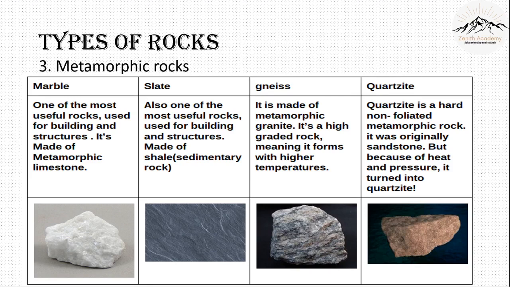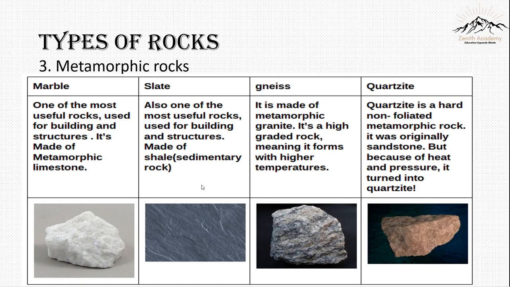Let's see the types of metamorphic rocks. There is marble. Marble, we know it's very useful. Our Taj Mahal was made with the help of marble. There is slate. Slate comes from shale. As I said, metamorphic rocks come from a sedimentary rock and we already learned that shale is a sedimentary rock.